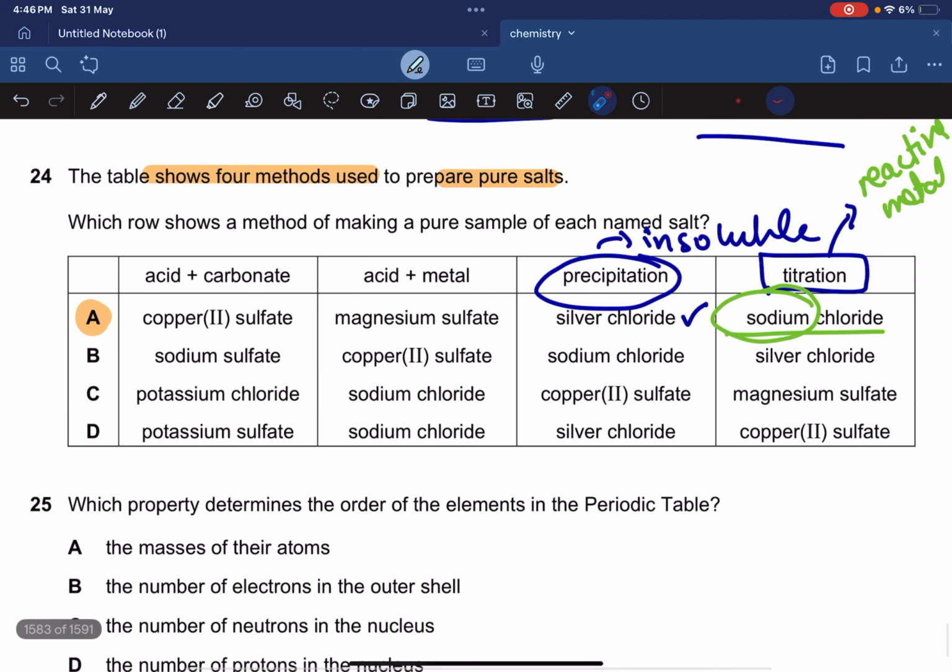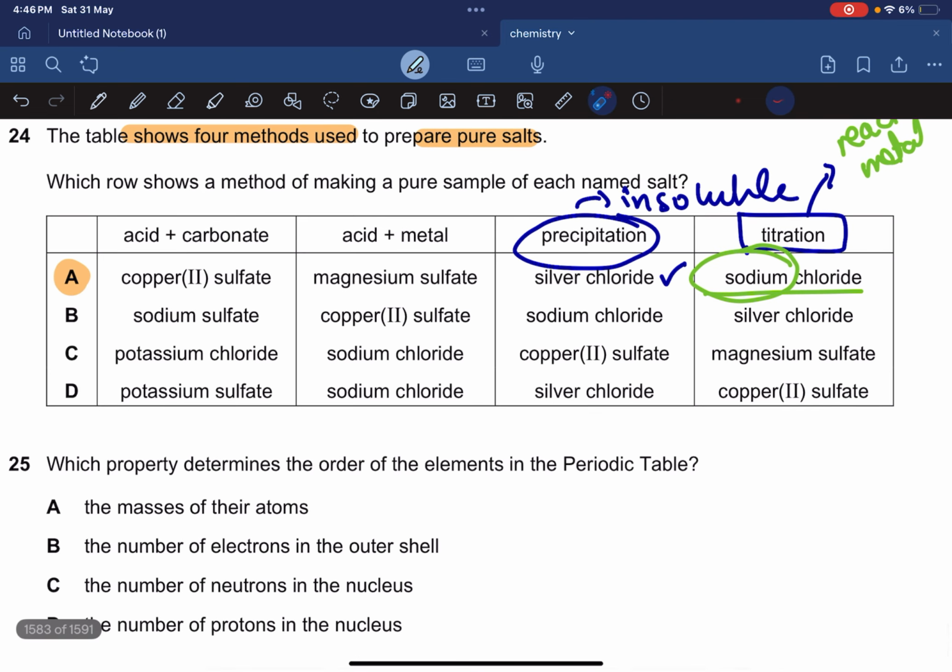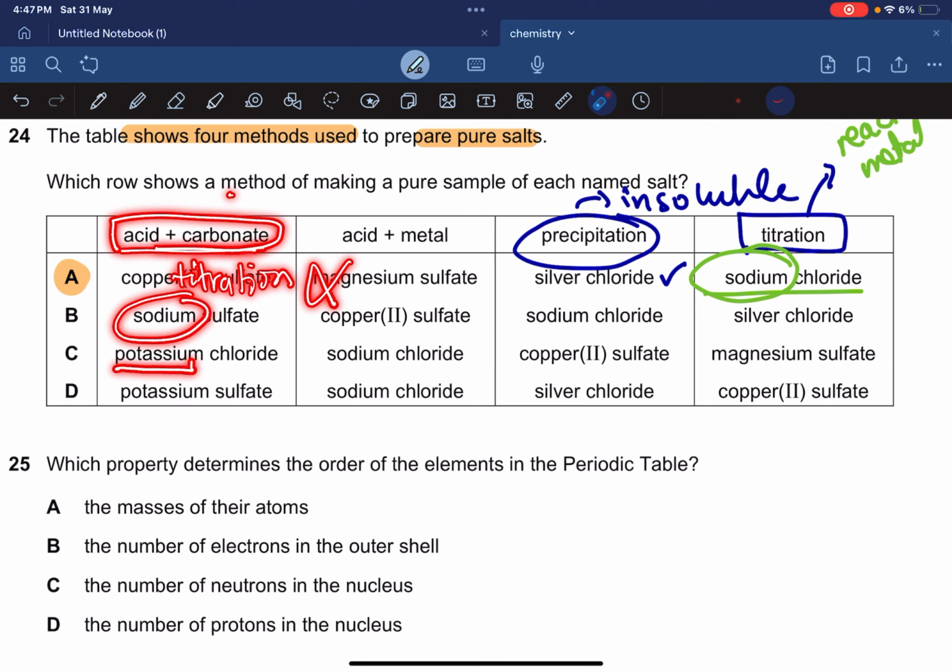Okay, let's find out the mistakes in B, C, and D. Acid plus carbonate: in this, we use a moderately reactive metal. We cannot make sodium sulfate that way. For that, we need titration because sodium is extremely reactive. So this makes it incorrect. Again, for acid plus carbonate, we need a moderately reactive metal. We cannot use potassium and sodium carbonates because they're extremely reactive. So all of these are crossed.